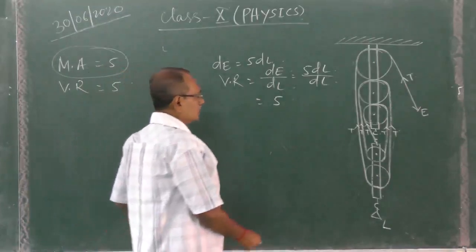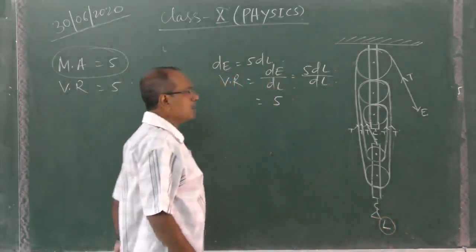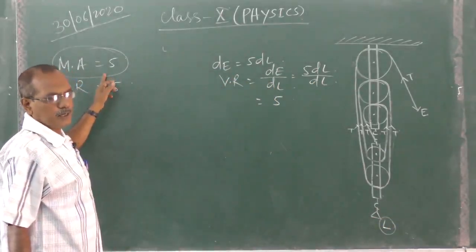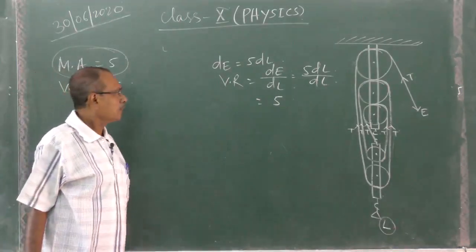This is the load we are lifting. So then the mechanical advantage will be less than 5, but the velocity ratio remains the same.